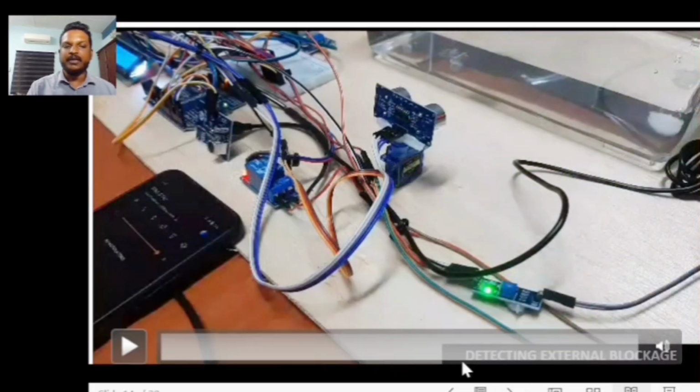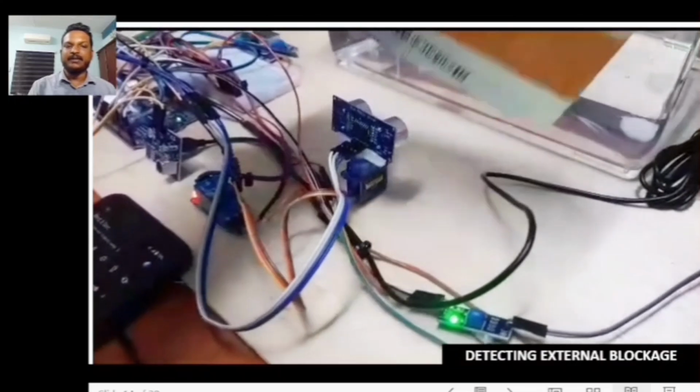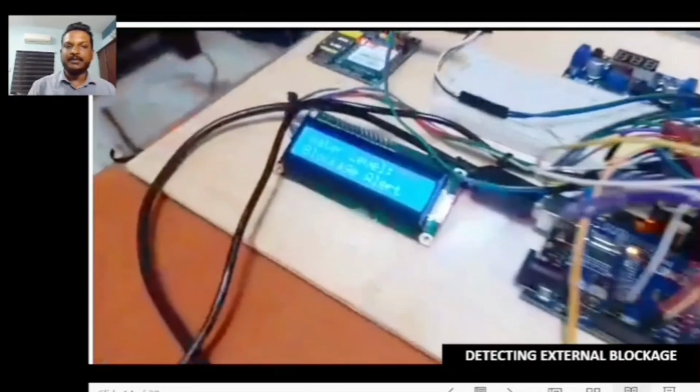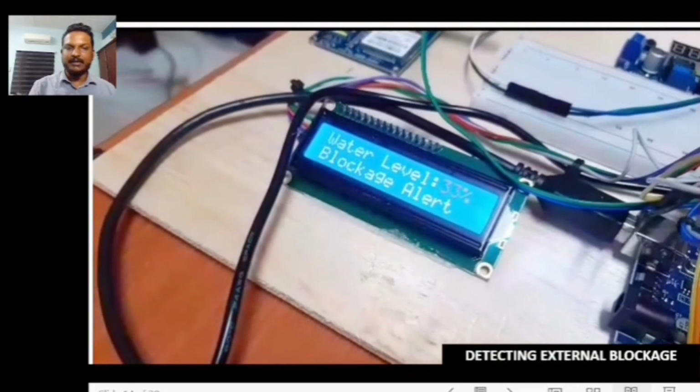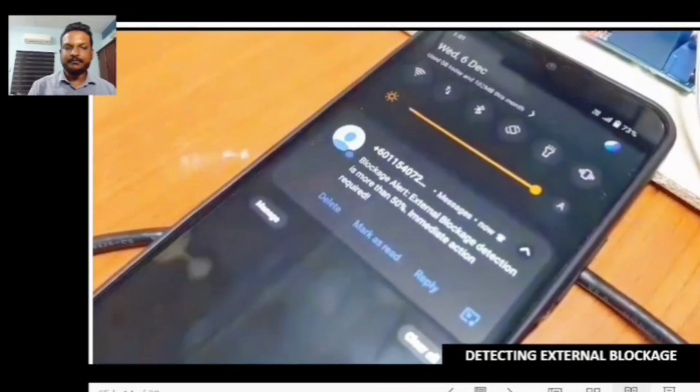So now I'll show you how the external blockage works. I'll place an item in front of the ultrasonic sensor, and since the blockage percentage is more than 50%, it shows an alert message. At the same time, it sends an alert message.